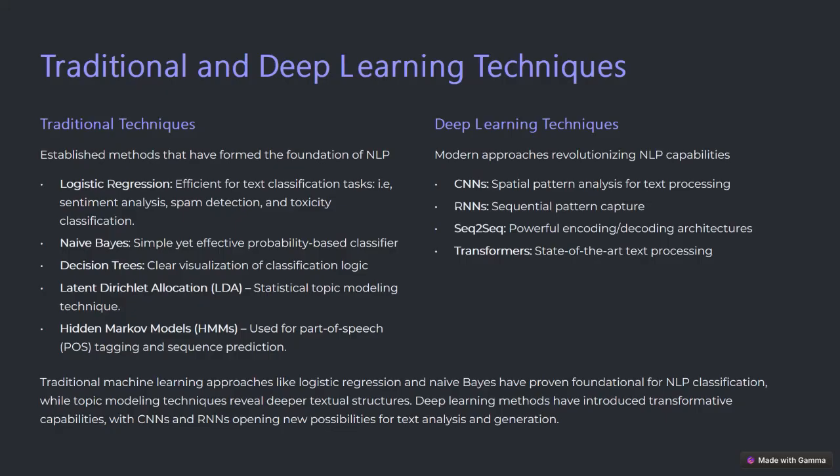Next we have different techniques which are used in NLP, both traditional and deep learning techniques. In traditional techniques, we have logistic regression, which is efficient for text classification like sentiment analysis, spam detection, and toxicity classification. Then we have naive Bayes, which is also a very simple and effective probability-based classifier. Then we have decision tree, LDA, and HMM, which are again examples of traditional techniques. We won't go into detail of all these things; we will learn all these in upcoming lectures one by one.